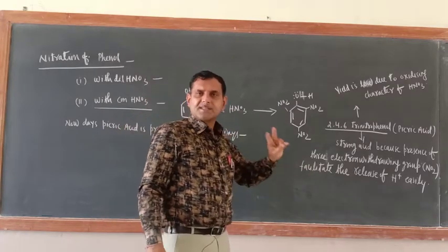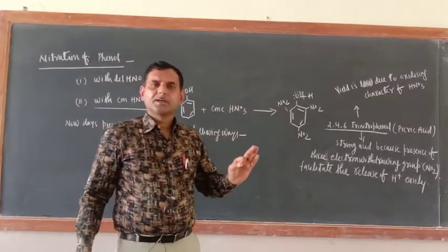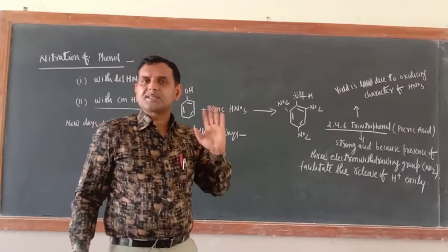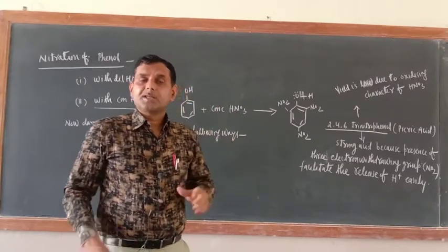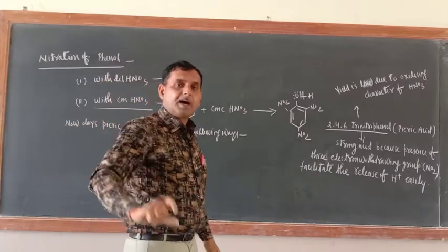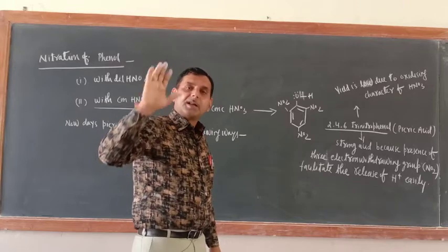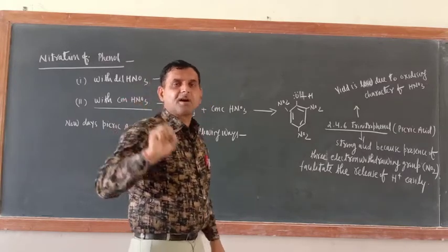Now in assertion reason I have given one question. HNO3 makes iron passive. That was the assertion. The reason written was: it forms a protective layer of iron nitrate and renders it passive. This reason is wrong.